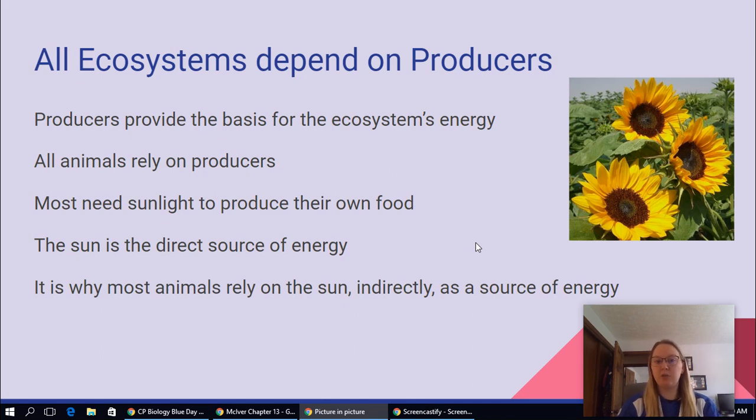Sun is the direct source of energy for our producers and the indirect main source of energy for all organisms on Earth. This is why it is so important. Animals do actually rely on sun indirectly because it is the main source of energy. Without sun, we wouldn't have plants. Without plants, we wouldn't have any food to eat.